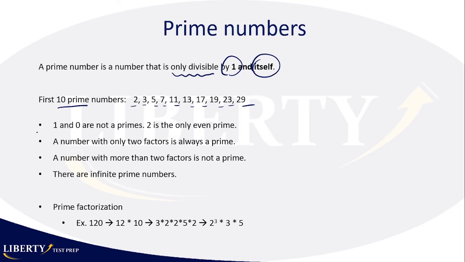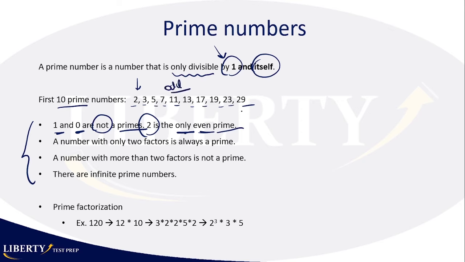Now, here are some properties for these prime numbers. 1 and 0, even though they kind of comply with this definition, are not primes. The first prime is number 2, and 2 is also the only even prime number. So all the prime numbers except for 2 are odd.